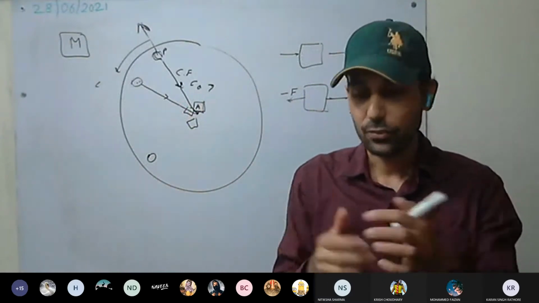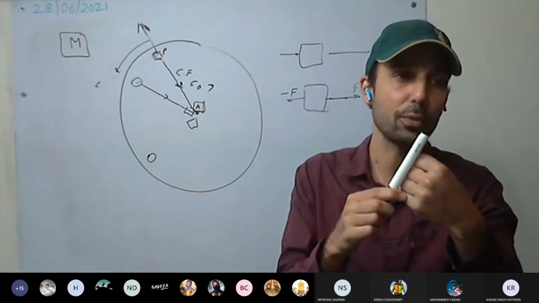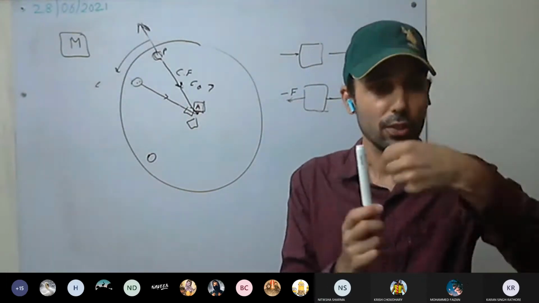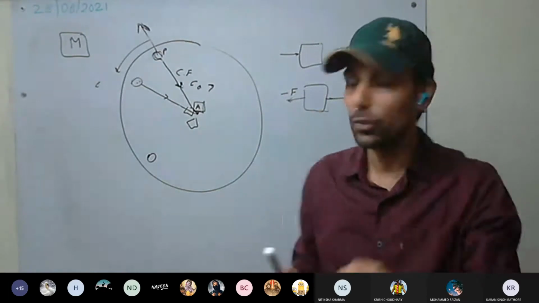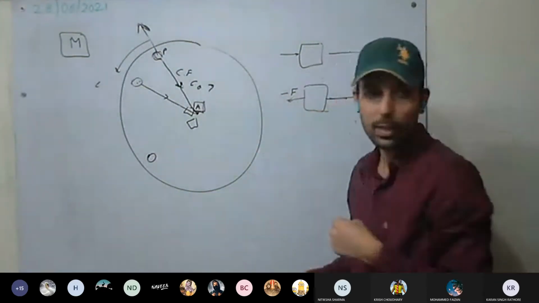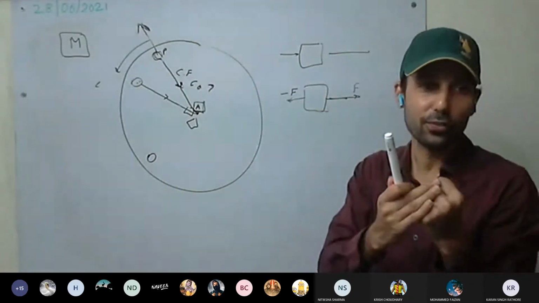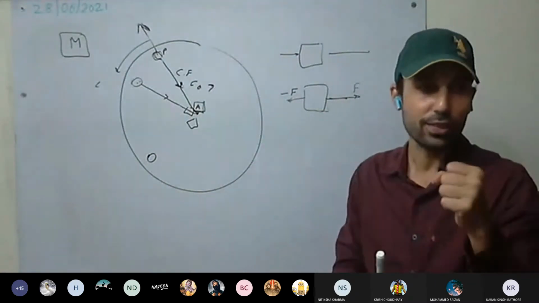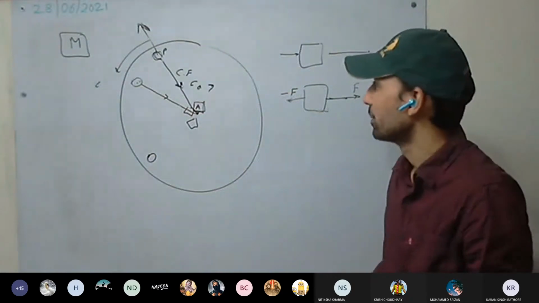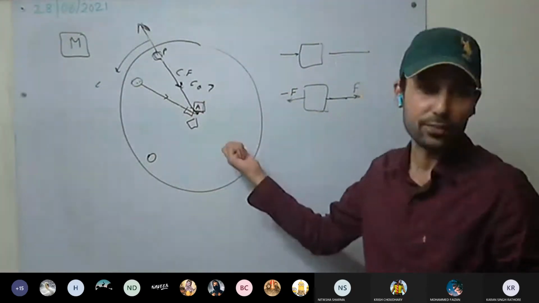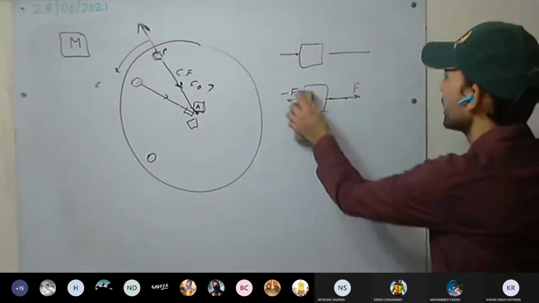That is, if a force is applied on a body, it will also apply an equal and opposite force on the other body. So those action and reaction forces are applied on different bodies. If you punch the wall, what will happen? You applied force on the wall, and the wall applies force on your fingers. Understood this one? Centrifugal force, have you understood? Okay. Now see what happens.